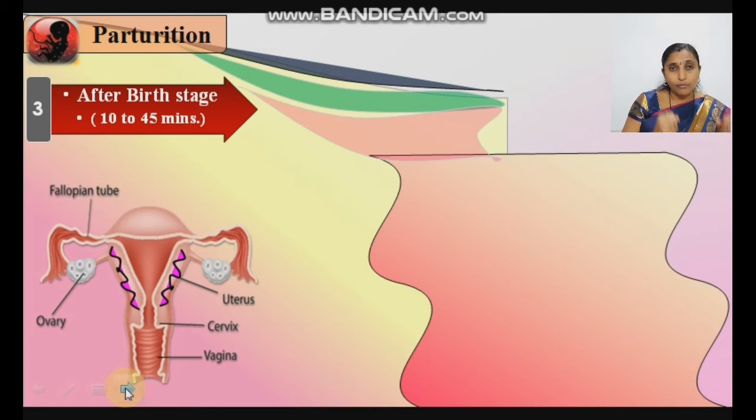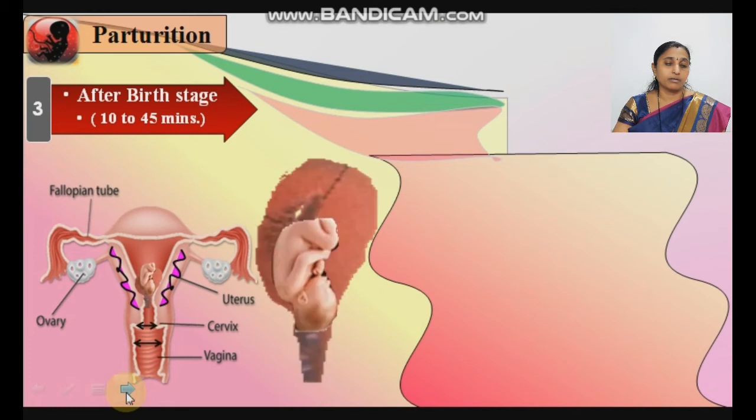To avoid this bleeding, or to keep the bleeding low, the uterus still undergoes contraction after the birth of the baby. See here, this is the structure of the baby after birth.